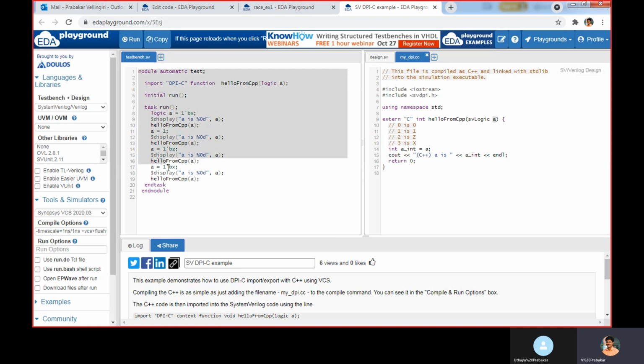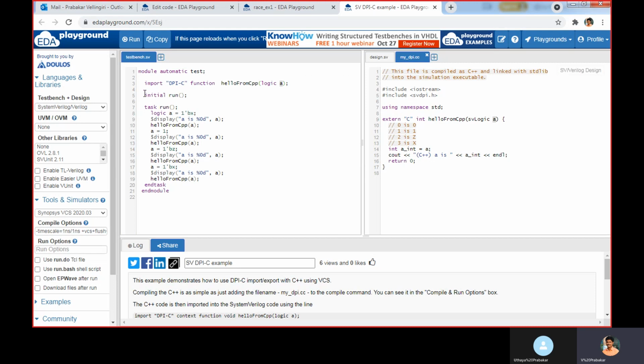Inside the SV, you should import the function first. With the help of import, you write in double quotes DPI-C, then the function name. The function name is hello from CPP. Then logic is the data type used in SV, and A is the argument we are passing.